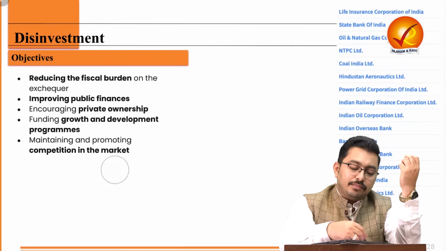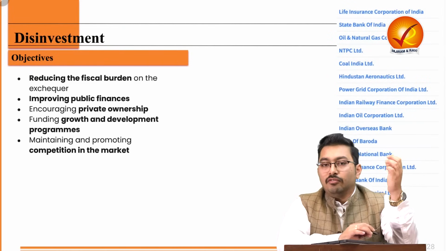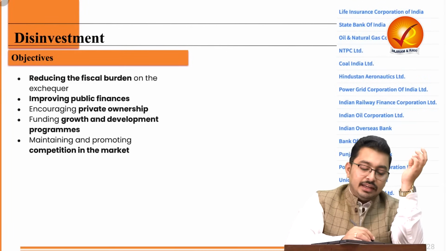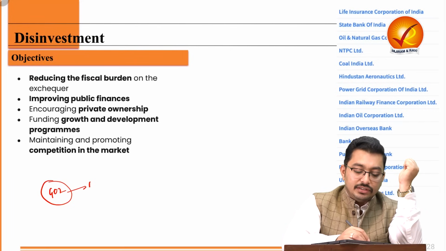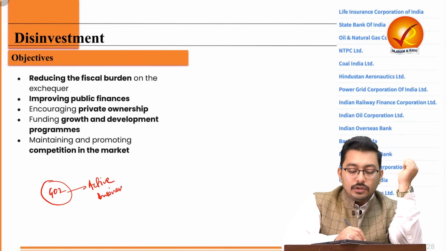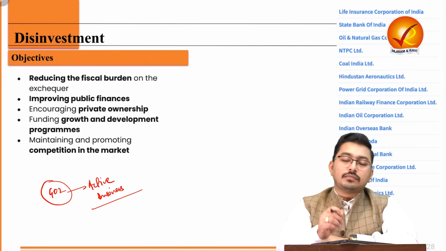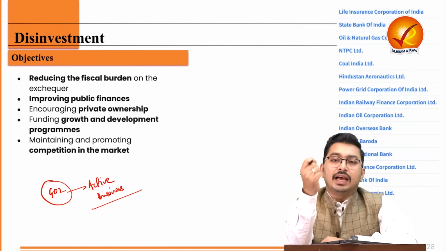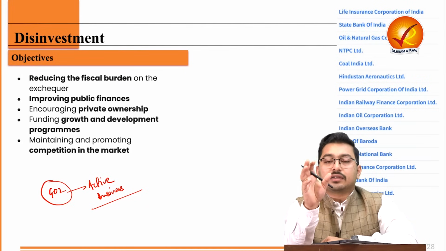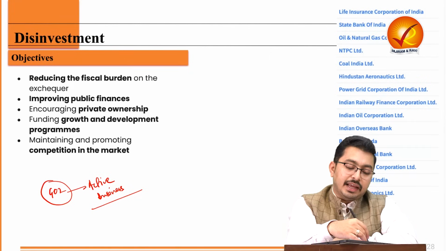Now, what are the primary reasons for such disinvestment? One is a core principle that the government of India does not want to remain in active business. The objective of government is to govern and to provide the necessary goods and services to its citizens as a welfare state. Now, under such circumstances, prima facie, the government should not be involved in active business.